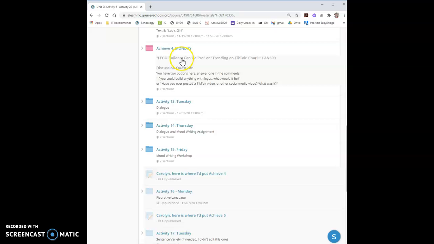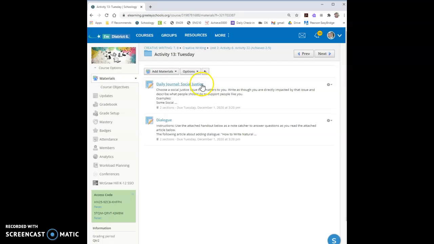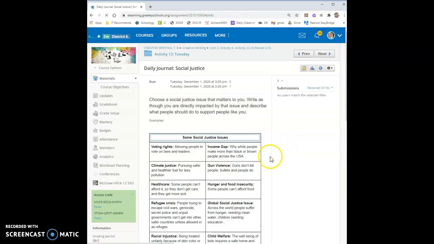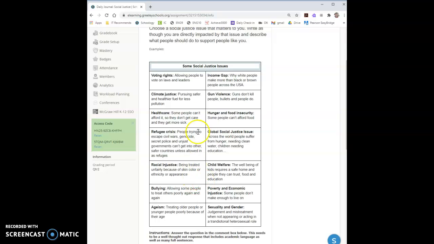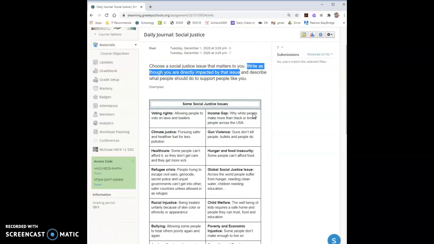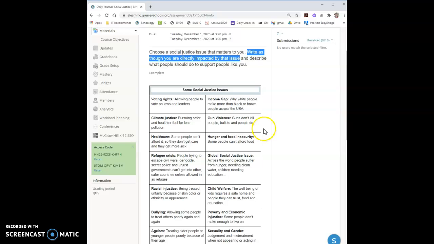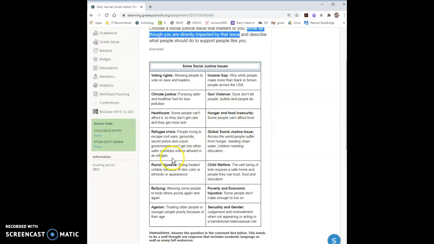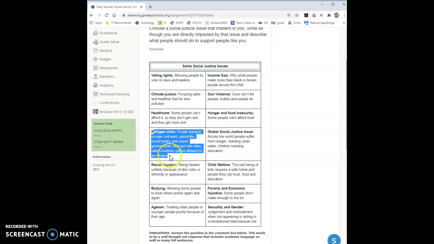After the Achieve, we move on to Tuesday. Tuesday is regarding dialogue. First, there's a daily journal about social justice. So there are some social justice issues here for you if you're not familiar with the topic, but your job is to choose one that matters to you. And the creative part that I like here is write as though you are directly impacted by that issue. So for example, if you are, like me, a white female in America, you're probably not experiencing a ton of, perhaps, a refugee crisis. Well, you get to write as if you were.